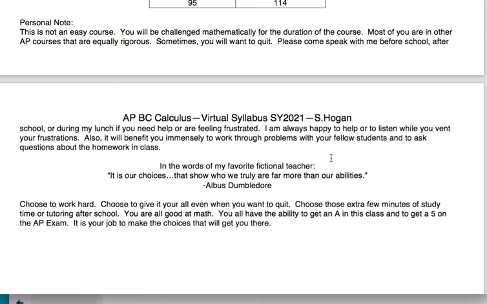You've been in courses with me, most of you, before. My goal is to get you that college credit and get you out of something that I think is much harder in college than it is in my course. I know this is a rough year for everybody. If you're sitting in this class, you're probably a senior, and this is not the way anybody wanted to start senior year. And I am sad for you, and I miss you, and this is a bummer, but we're going to get through this. And yeah, so it is what it is, but that is your BC Calc syllabus.